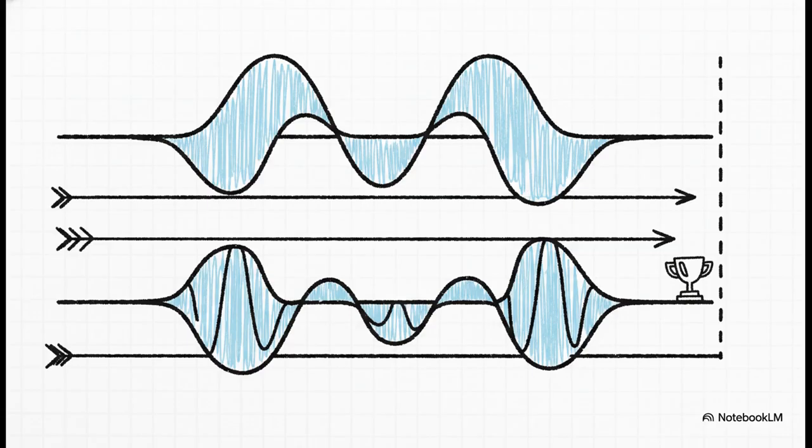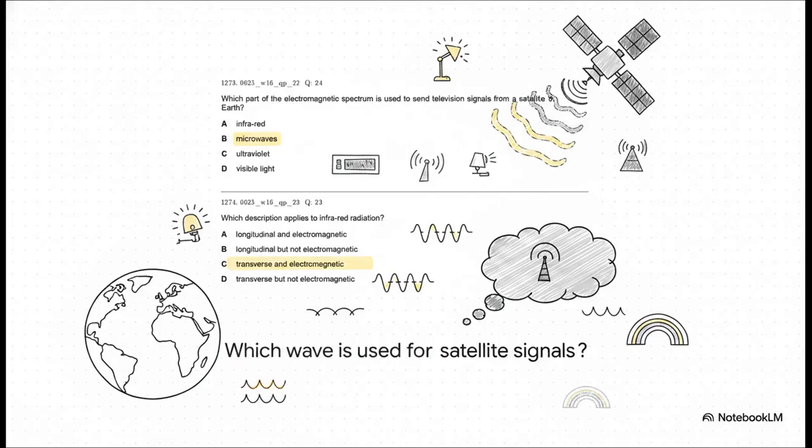Now let's look at wavelength. Our mnemonic tells us X-rays are way further down the spectrum than visible light, which means they have a much shorter wavelength. So, statement D, in a vacuum, X-rays travel at the same speed as visible light and have a shorter wavelength, is the only completely factual statement. Answer is D. Last one.